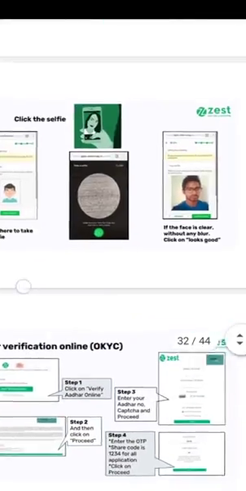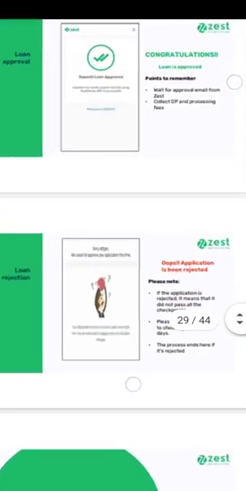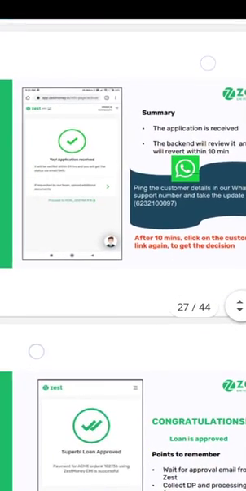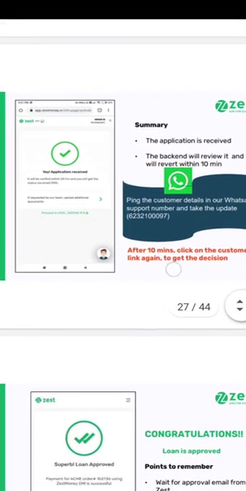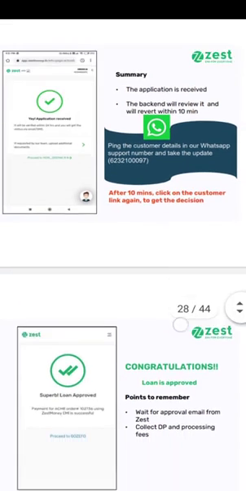Now the application is received. The backend will review it and will revert within 10 minutes. Ping the customer details in our WhatsApp support number and take the update. After 10 minutes, click on the customer link again to get the decision.